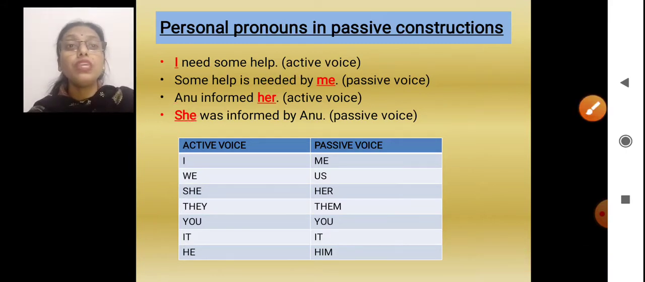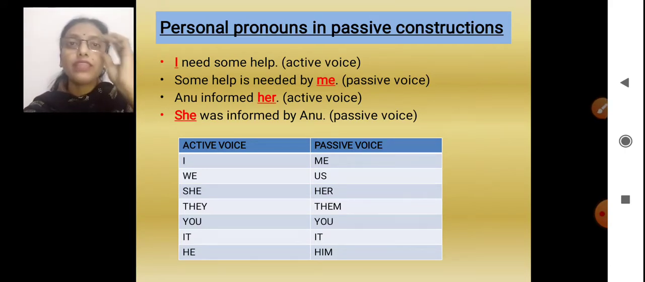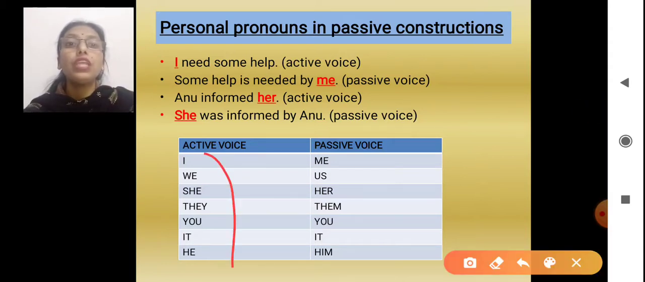So what do we see here? Suppose we are using some words in the subject, or you can say at the beginning of the sentence. Then it will be I, we, she, they, you, it and he. They will come as subjects. But the moment they go into the object form, be it in an active voice or in a passive voice, they change. I have taken these as examples, beta.